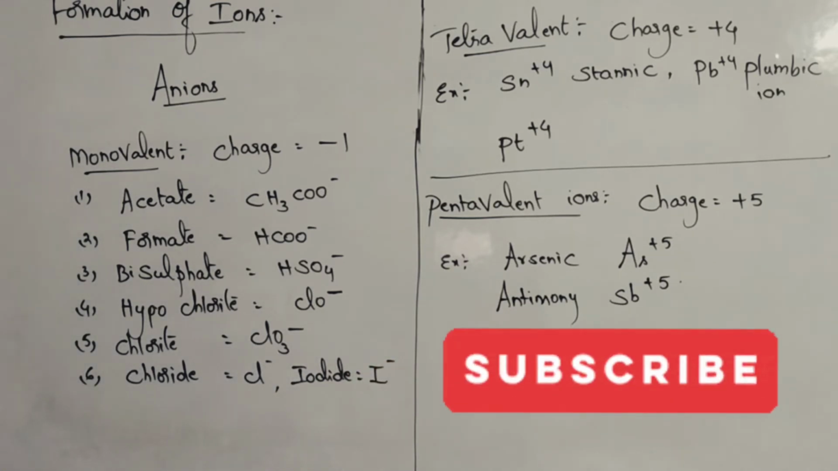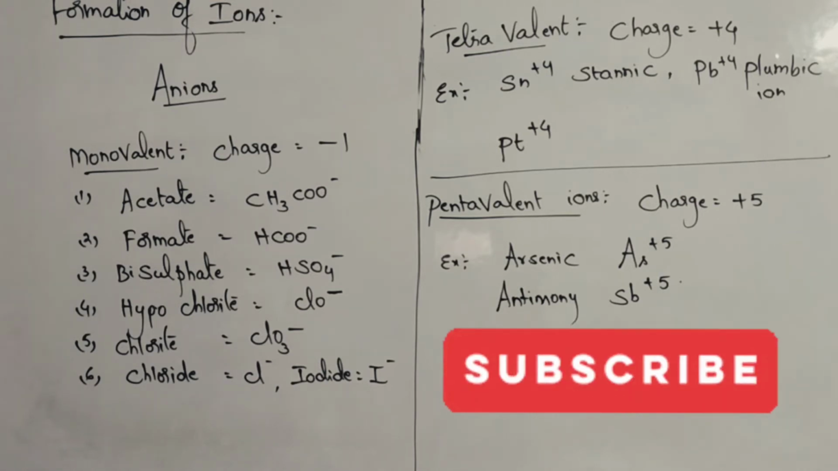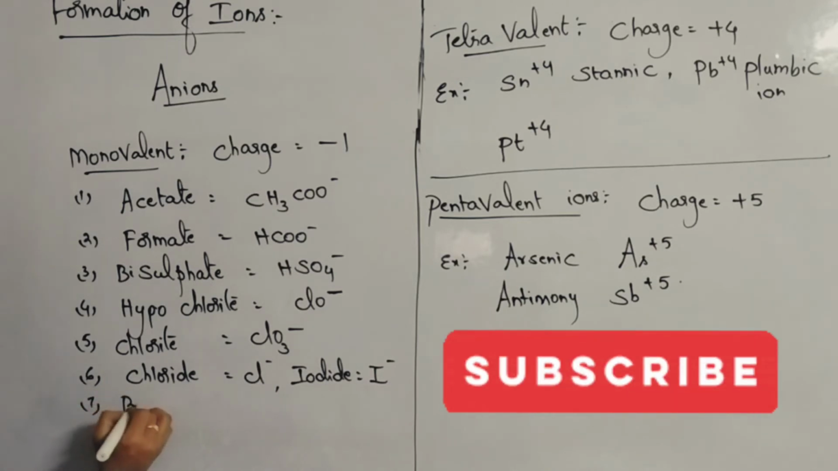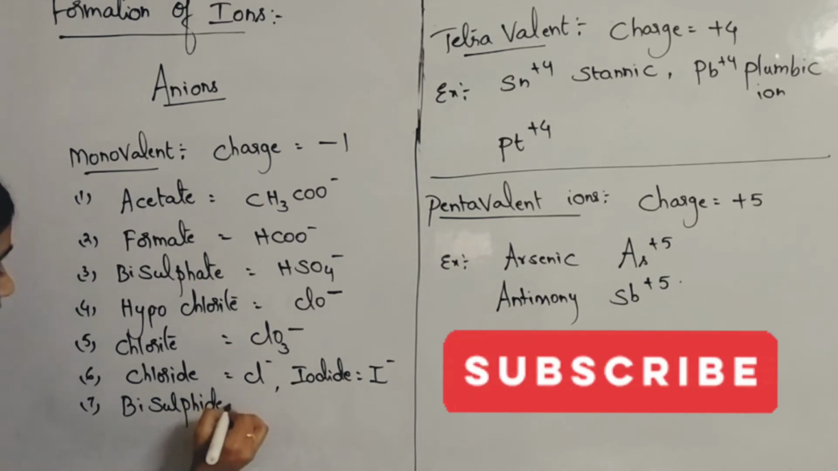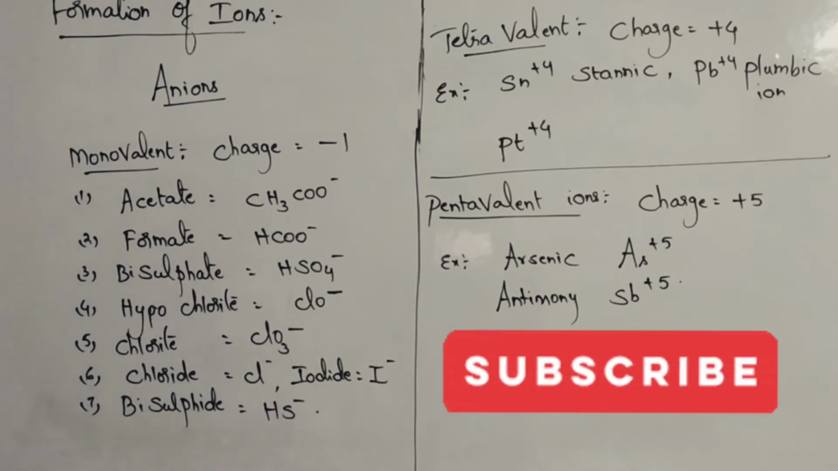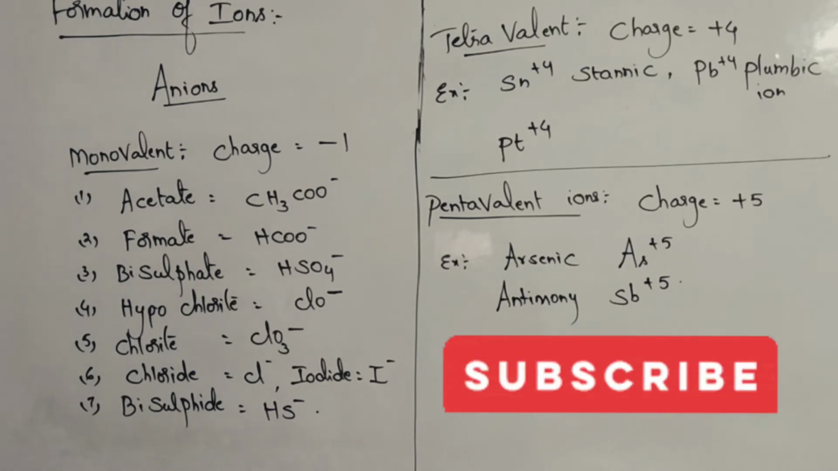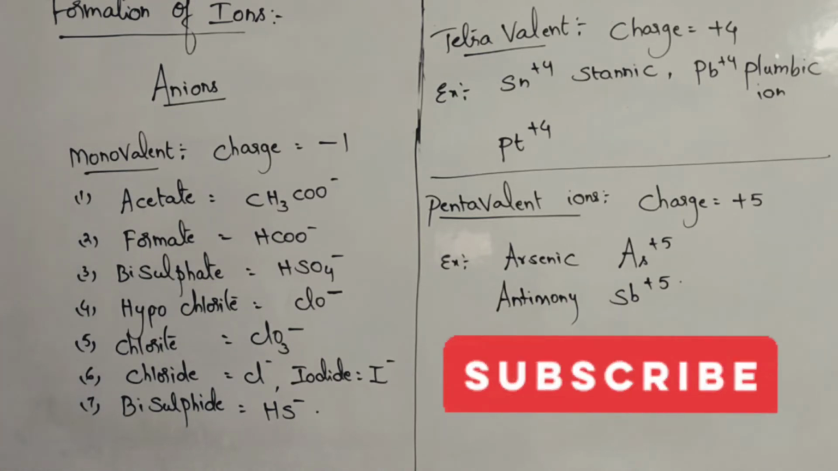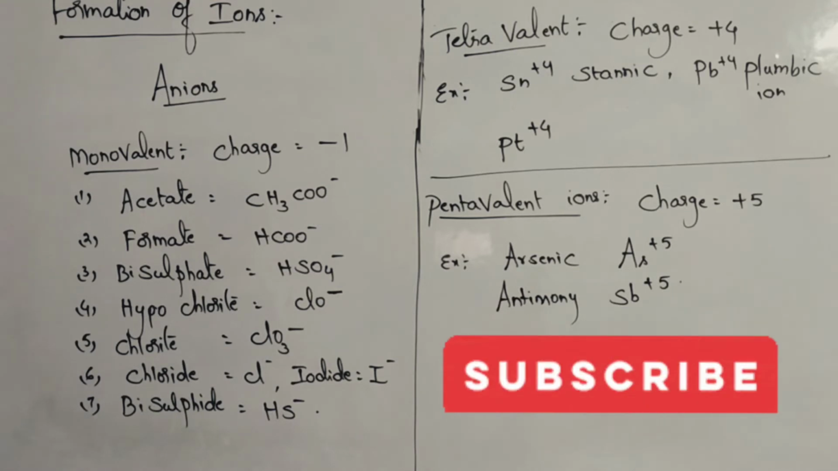Bromine, chlorine, bromine, all halogens will form what? Simple ions. Okay. Bisulfide ion you can write. Bisulfide HS minus. Bisulfide ion HS minus. Okay. So like that these all are what? Monovalent cations, anions. So many examples will be there. You will be learning about all of them.